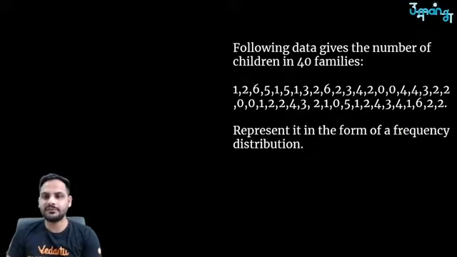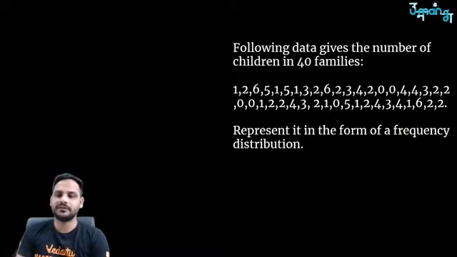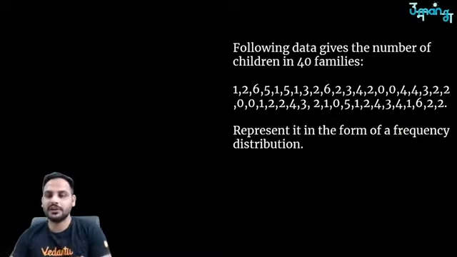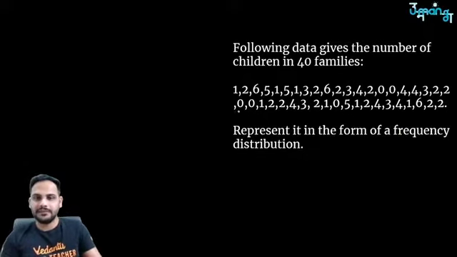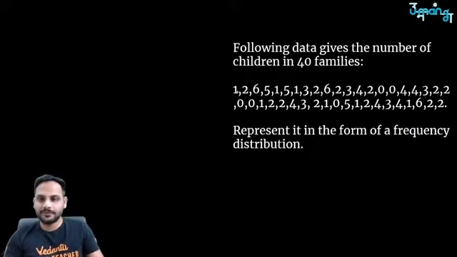The following data gives the number of children in 40 families. Represent the data in the form of a frequency distribution. Now look, here you will see the minimum number of children is 0, and the maximum number of children which I can see is 6.